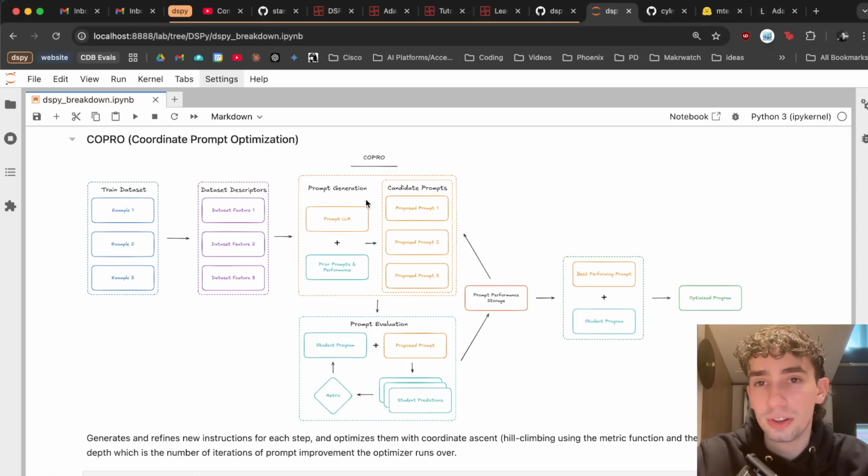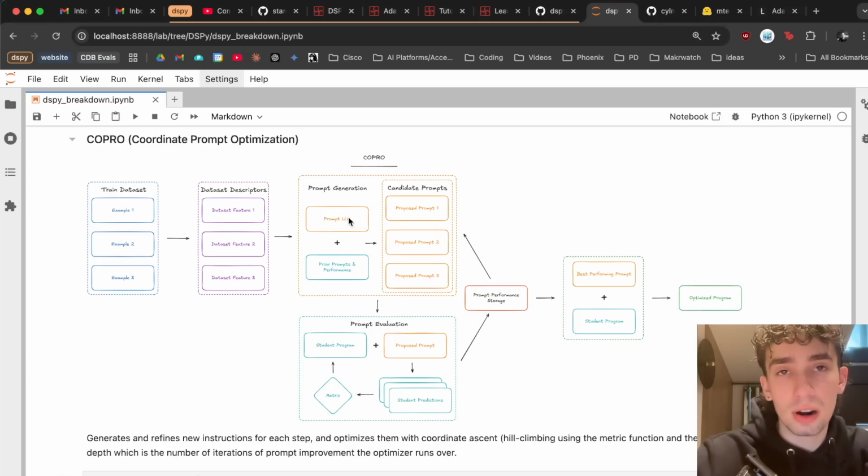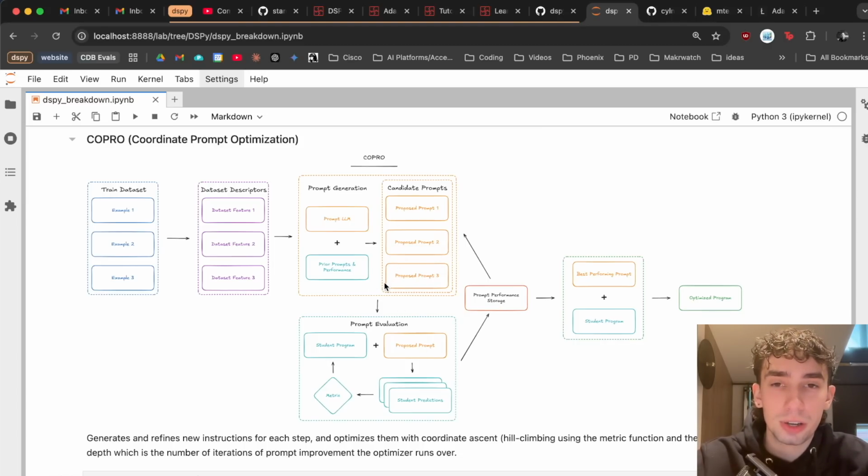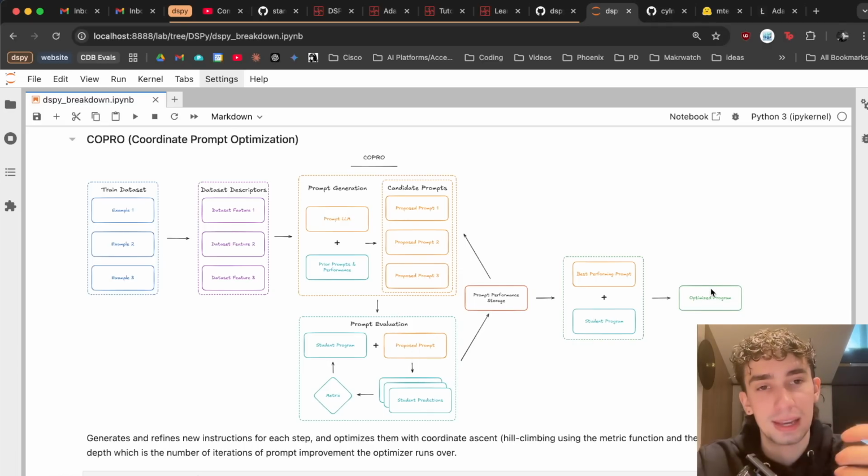And then that gets all sent into a prompt generation step, where our prompt LLM, which can actually be different from our general program, is going to create a bunch of candidate prompts. Those proposed prompts are going to be then given to our student program, or our program that we want to optimize. So our program plus our new instructions are then going to be run through our validation set. Validation set is going to give us metrics, and we're going to store how well those instructions worked. And of course, what we're going to do is iteratively do this across all of our candidates, find the best performing instruction, then attach it to the student program, and that becomes our optimized program.